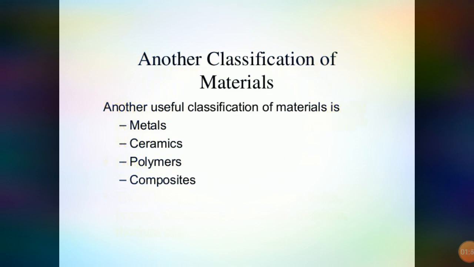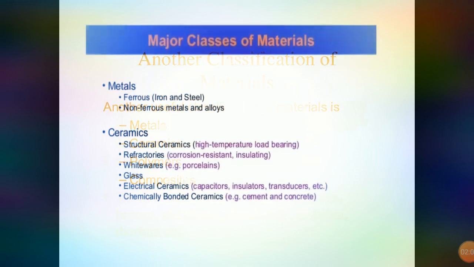Now we see another classification. So the other classification of material is metal, ceramic, polymers, and composites. Now we can see how the metals can be classified according to their classes. Now we can say metals. Metals can again be classified into two types. So it may be ferrous metal, it may be non-ferrous metal.